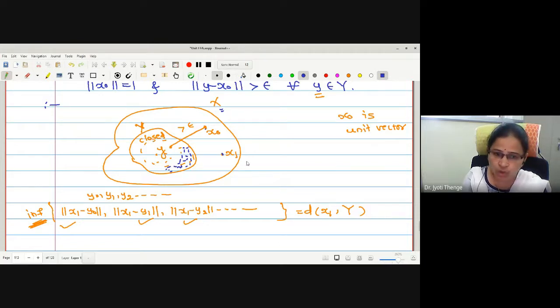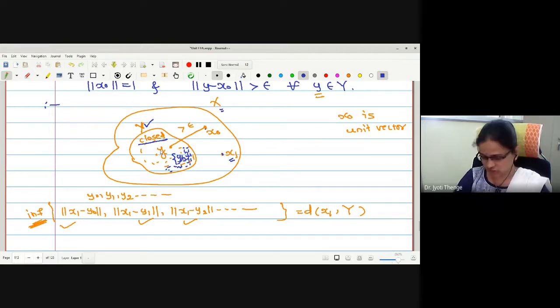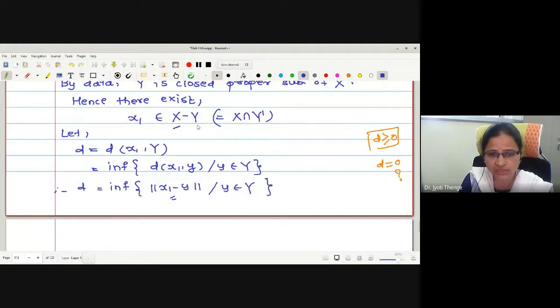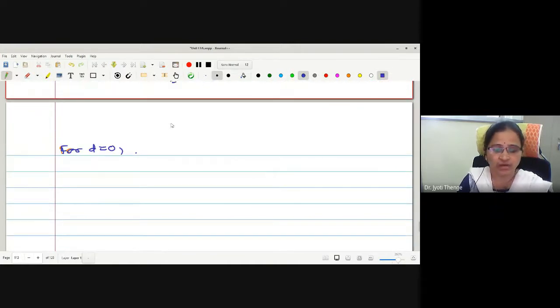There exists a sequence yn of elements in Y where the distance between yn and x1 tends to 0. If it is so, x1 becomes the limit point of Y. Correct now? But Y is closed. If Y is closed, this x1 will go in Y, which is not allowed, because x1 is the point initially taken in X, not in Y. Is that okay?